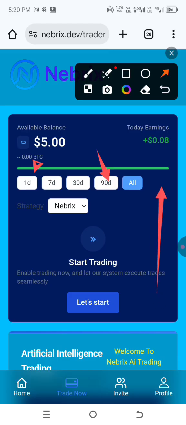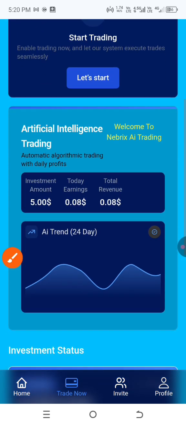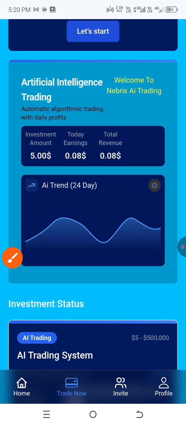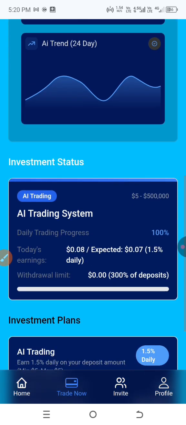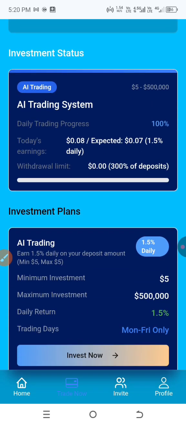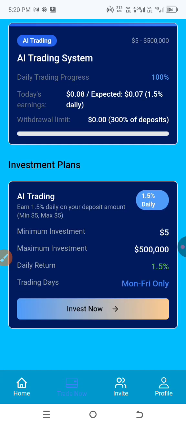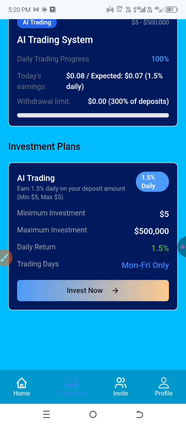All right, so that is it for the video, and this is today's earnings. Total revenue I've gotten so far, AI trade 24 hours. So now daily trading progress is 100% or 5%. So you're going to get 300% of the bonus of the deposit you've made. And then what I'm getting daily is 1.5.